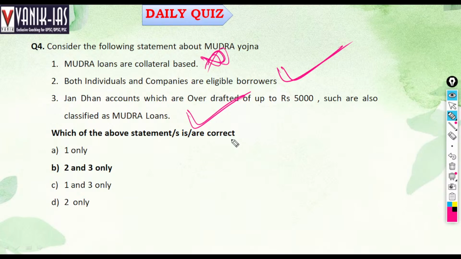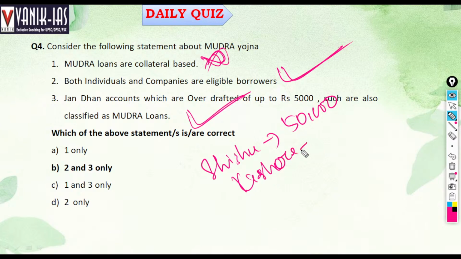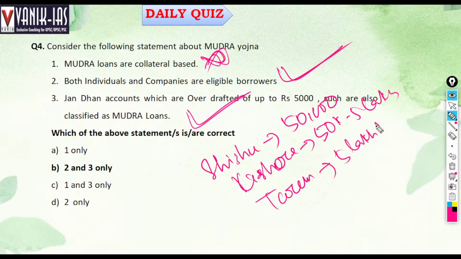That is Mudra Yojana. There are 3 products. One is Shishu, whose limit covers up to 50,000. Then there is Kishore, whose limit is from 50,000 to 5 lakh. Then there is Tarun, which is from 5 lakh to 10 lakh. Shishu, Kishore, Tarun.